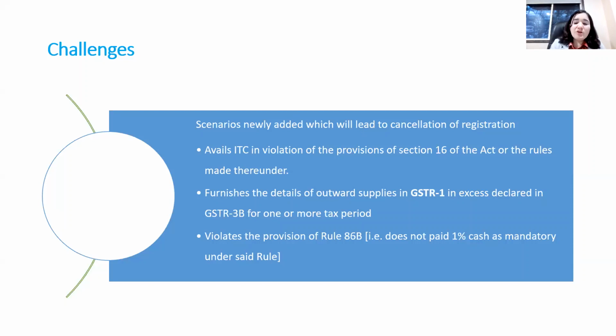Now this violates the provisions of Rule 86B. We had discussed Rule 86B, wherein you have to pay a mandatory 1% in cash, or rather, only the larger taxpayers can pay that 1% in cash. If you violate that provision, it can lead to the cancellation of registration. Now, the implementation of Rule 86B itself is difficult, and the computation itself is difficult. So only because of a computation lag, only because of a lack of understanding of the provision, if you had not paid 1% in cash, it could lead to cancellation.